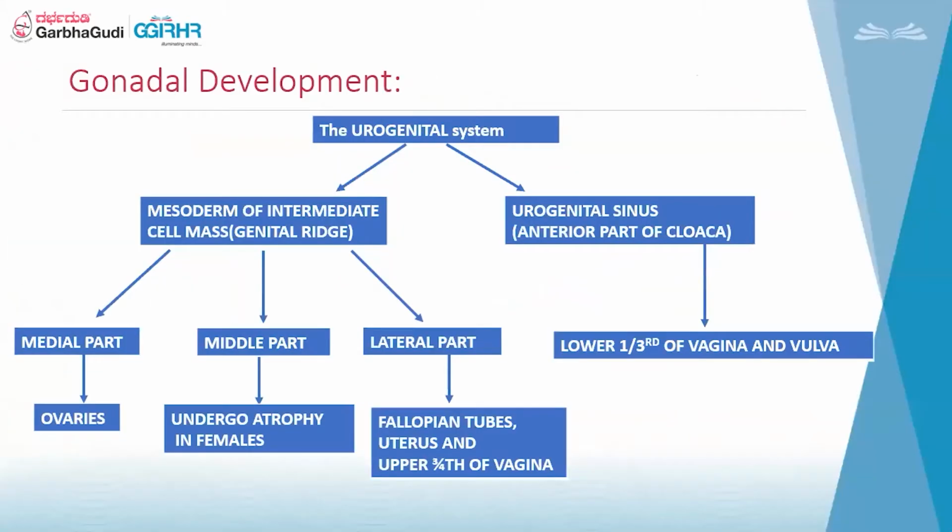Now, this is the whole system, the urogenital system. As we just saw in the previous slide, we have the mesoderm of the urogenital system, that is genital ridge. The medial part becomes the ovaries. Central middle part, which had that mesonephric duct, will get degenerated in the females. And the lateral most part, that is the invagination of the coelomic epithelium, will form the future fallopian tubes, uterus, and the upper 3/4 of vagina. And we have one more, the urogenital sinus. That urogenital sinus in future forms the lower 1/3 of the vagina and vulva, and also the external genitalia, female genitalia.